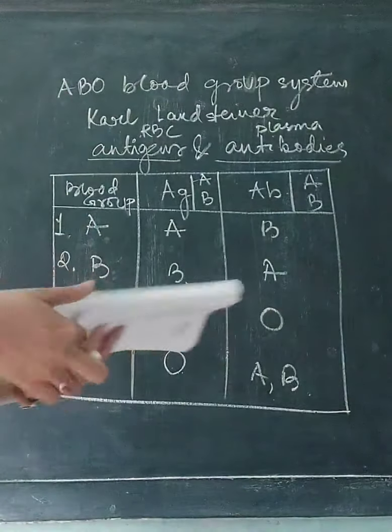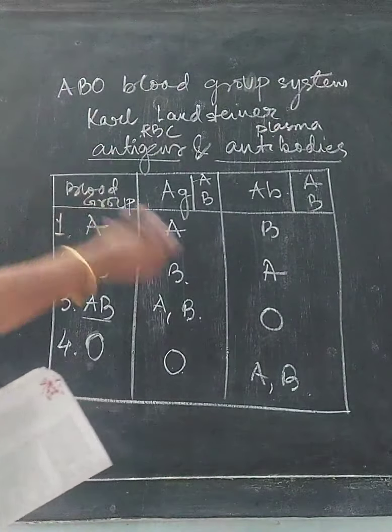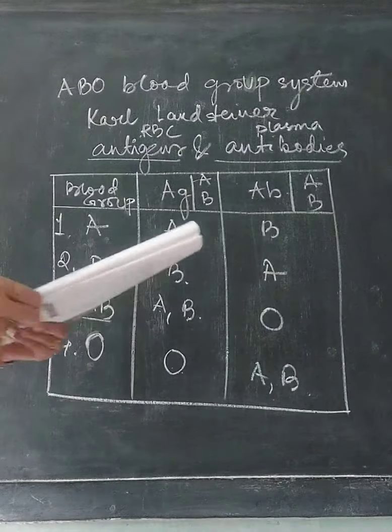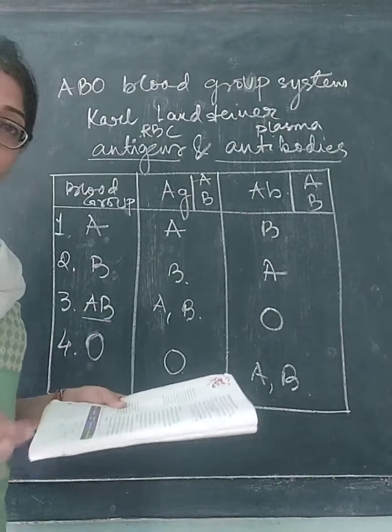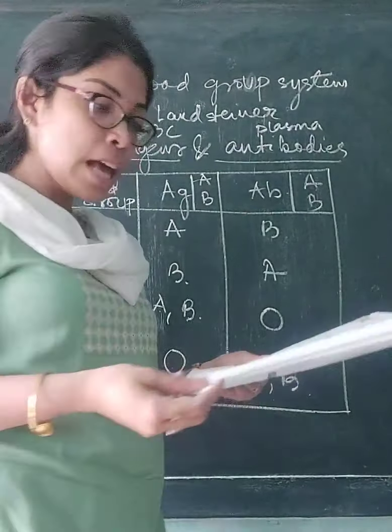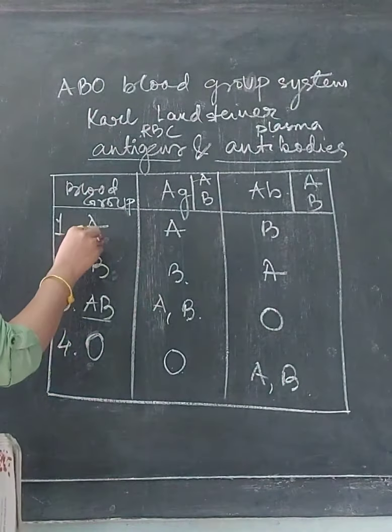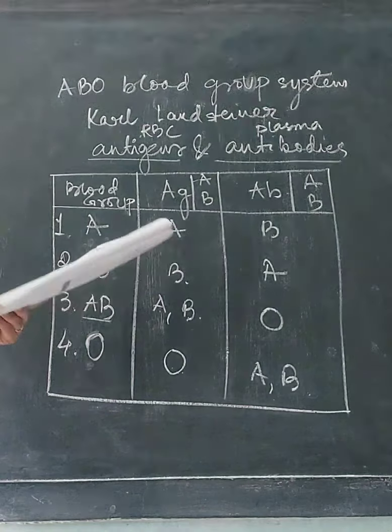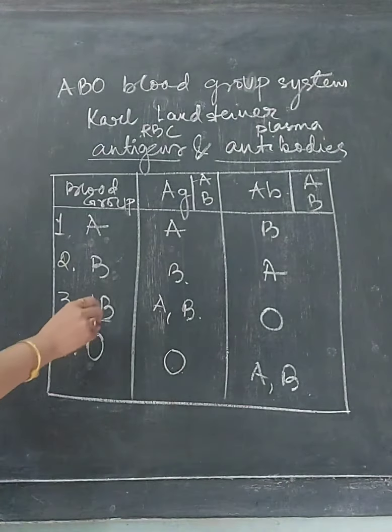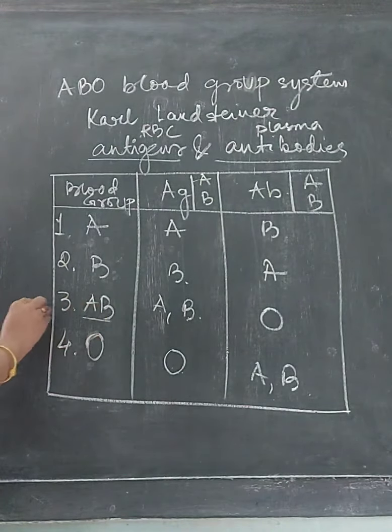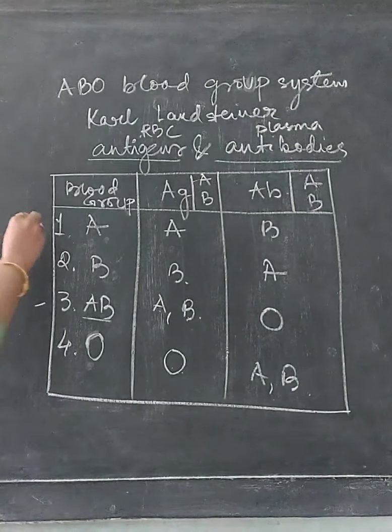And one more chart you will have to learn is which blood group can donate blood to which other blood groups and can receive from which other blood groups. Talking about blood group A, blood group A can donate blood only to blood groups AB and A.